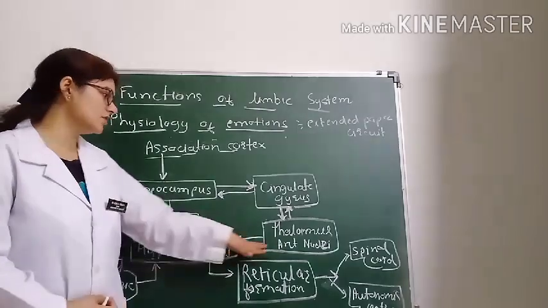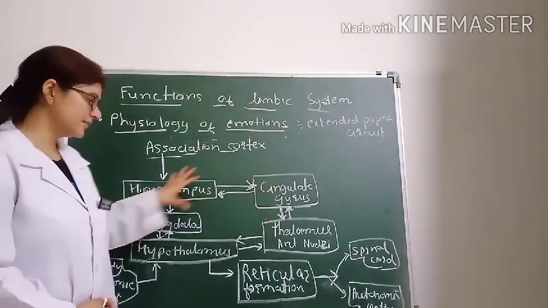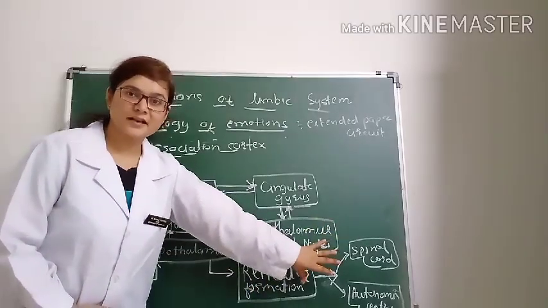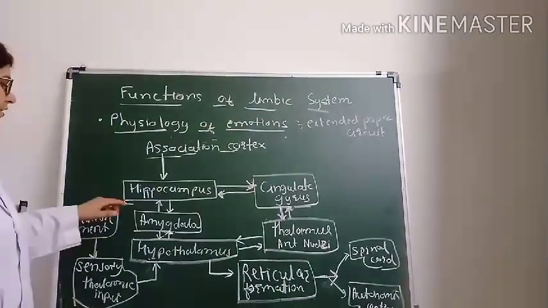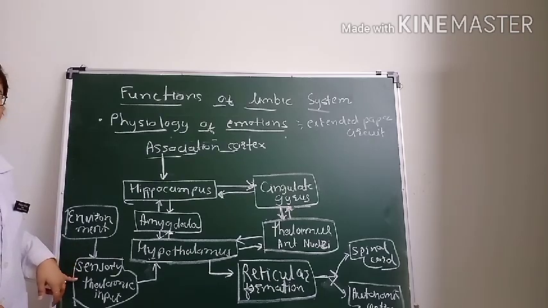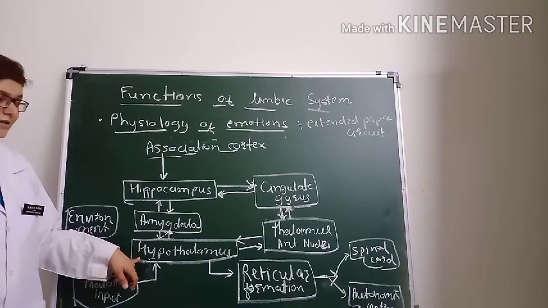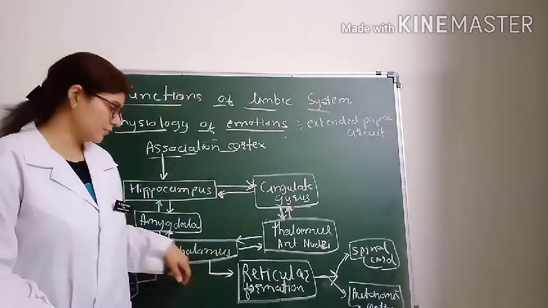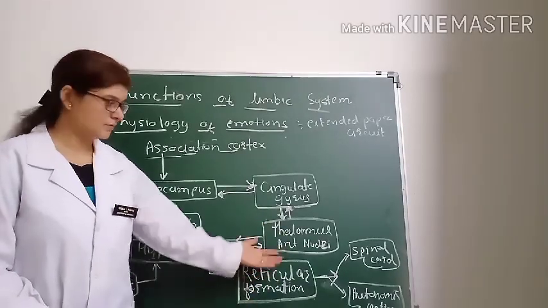The information also goes to the thalamus, then the cingulate gyrus, and it remains circulated in this circuit till whatever action is taken by our body. So that is the extended Papez circuit. One more thalamic input is from the environment. It reaches the sensory thalamic input. So in the thalamus, at some conscious level, some sensory information is conveyed, like deep pain. That information again goes to the hypothalamus, and it will respond accordingly by autonomic centers or sensory motor behavior.